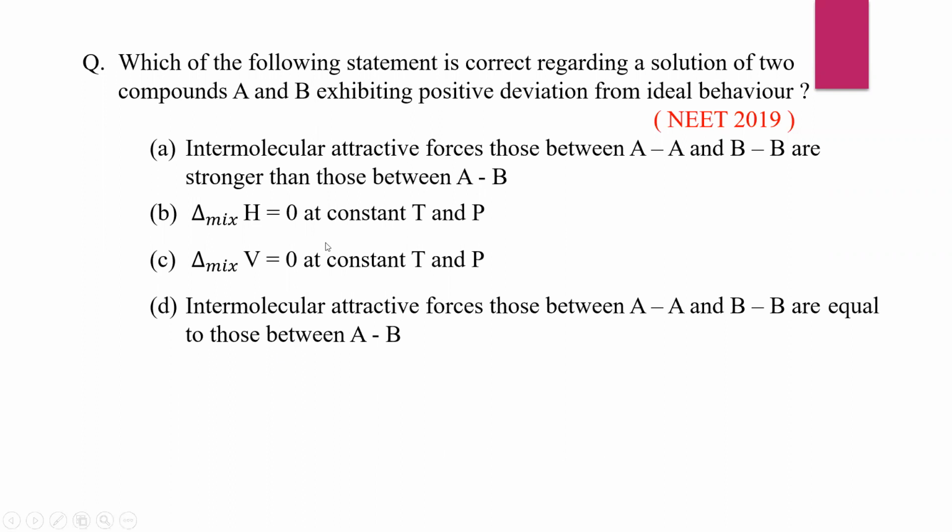Options are: A, intermolecular attractive forces, those between AA and BB are stronger than those between A and B. B, delta mix H is equal to 0 at constant temperature and pressure. C, delta mix V is equal to 0 at constant temperature and pressure. And D, intermolecular attractive forces, those between AA and BB are equal to those between A and B.